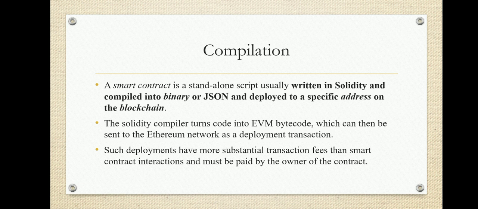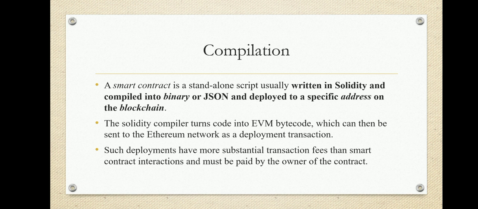Here we will discuss the compilation procedure, how to compile the high-level program. We write lines of code, like a Java program or a C++ program, and to compile it we have compilers. The Solidity compiler takes the high-level language program and converts it into bytecode.